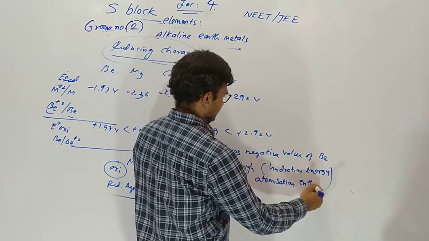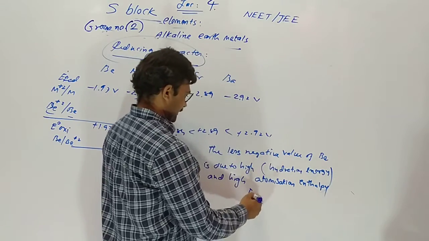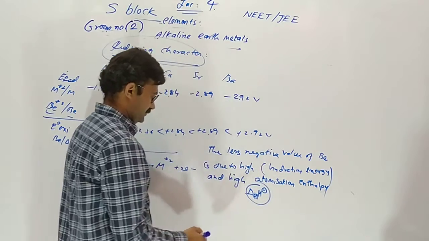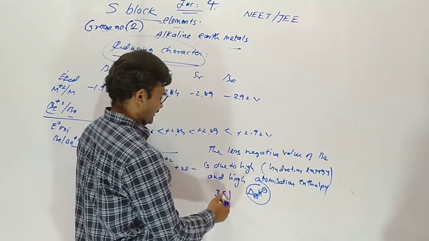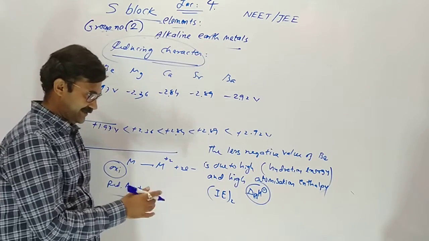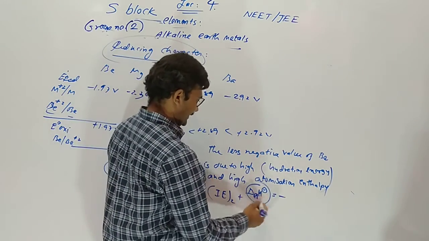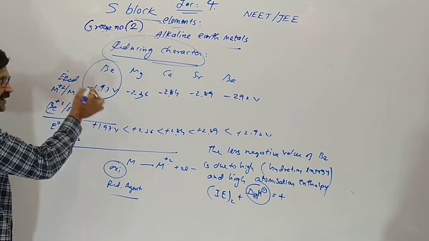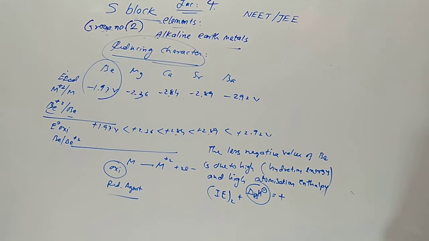Atomization enthalpy is very high. Ionization enthalpy is high. Hydration enthalpy is negative. These two are positive, so the sum gives a less negative value due to addition of two positive values and one negative value of hydration enthalpy.